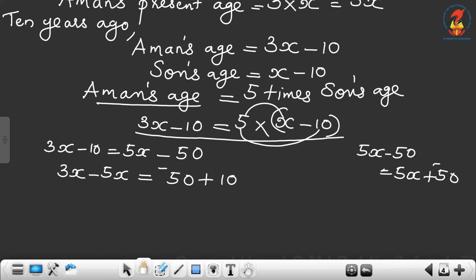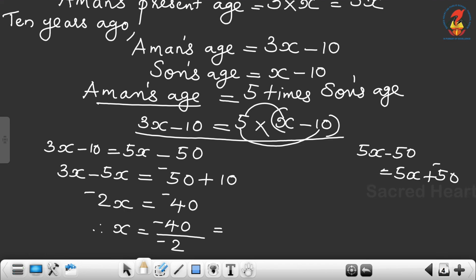Then 3x minus 5x. What is 3 minus 5? 3 minus 5 equal to negative 2. So negative 2x is equal to negative 50 plus 10, so negative 40. Therefore x is equal to negative 40 divided by negative 2. Two negative integers, the quotient will be positive. 40 divided by 2 is equal to 20.